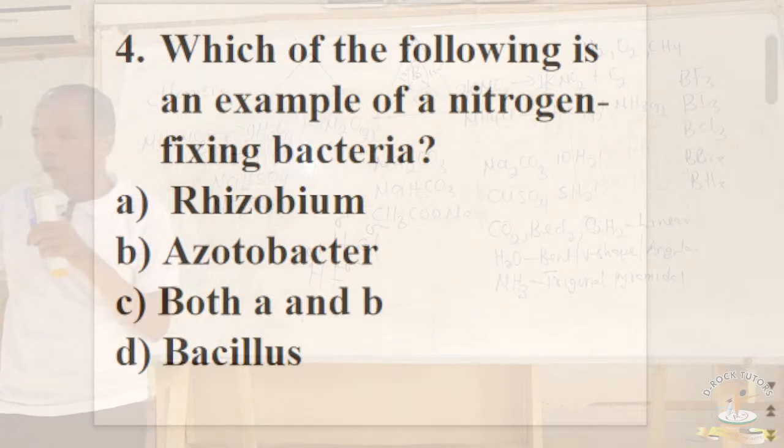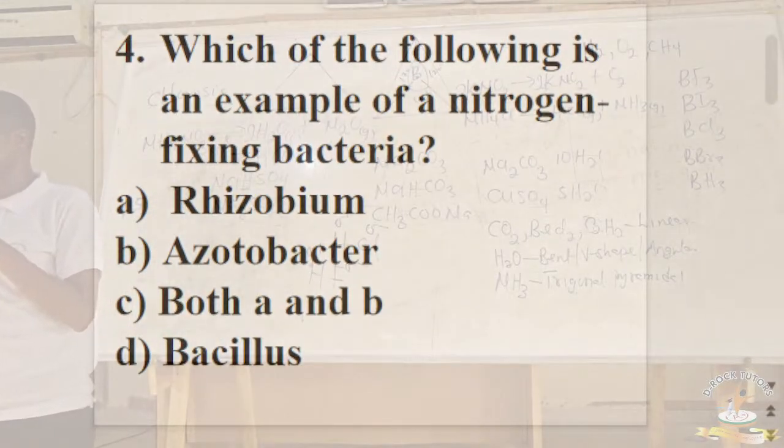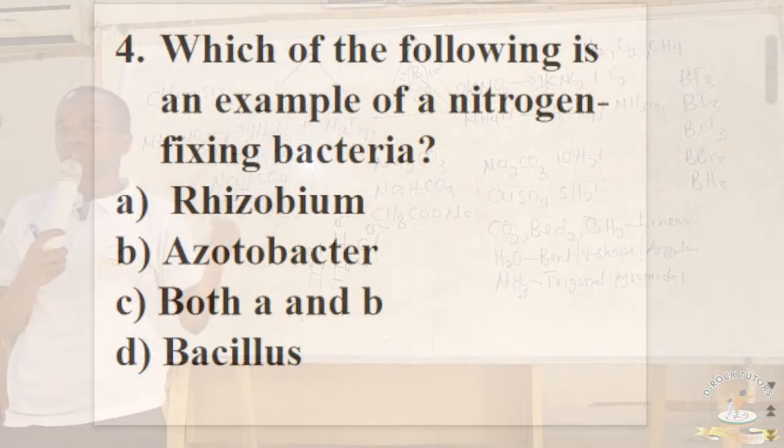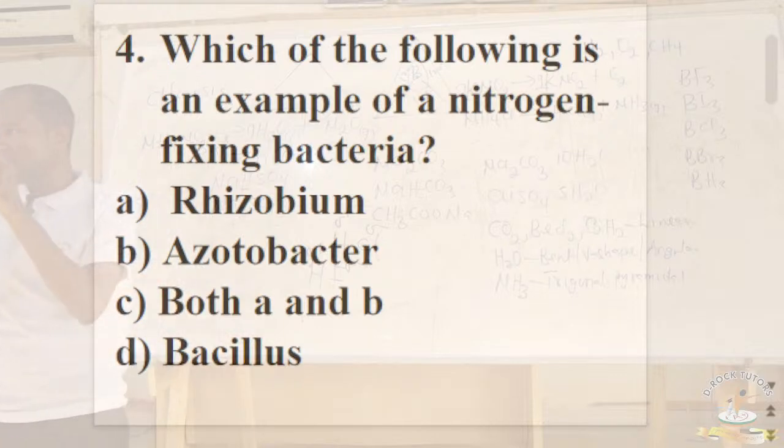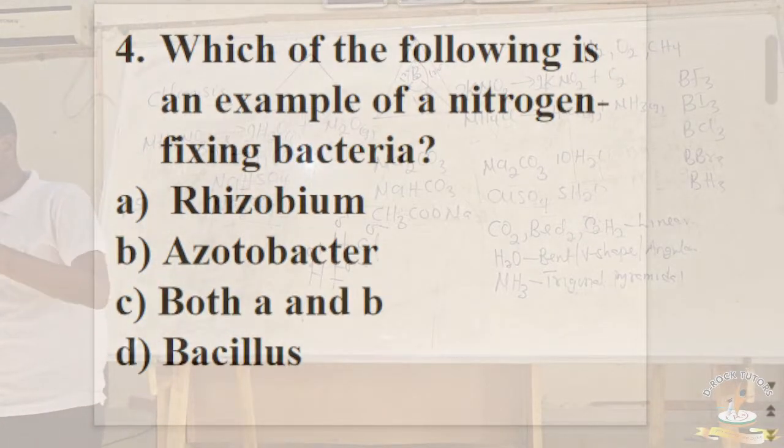You have non-symbiotic nitrogen fixing bacteria. The example of symbiotic nitrogen fixing bacteria, that is, those bacteria that live symbiotically at the root nodules of leguminous plants to fix nitrates into the soil, is called rhizobium.